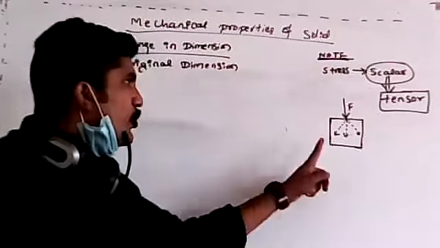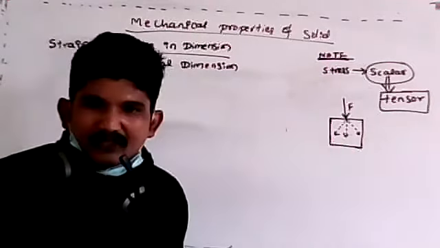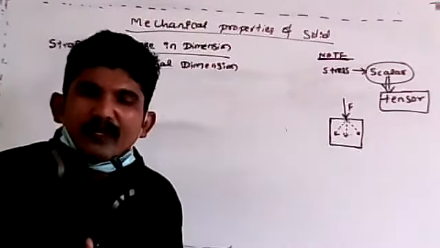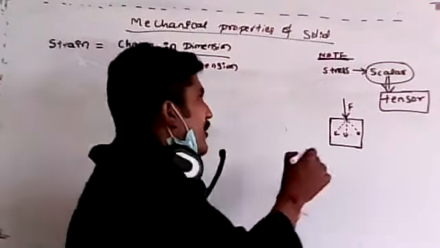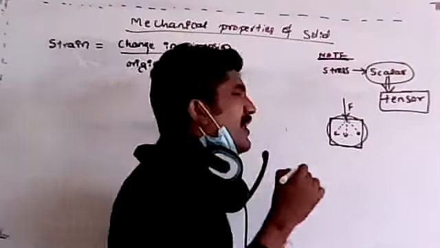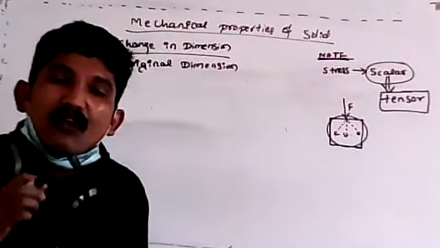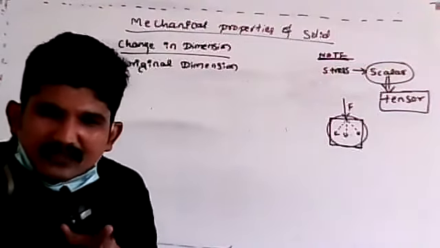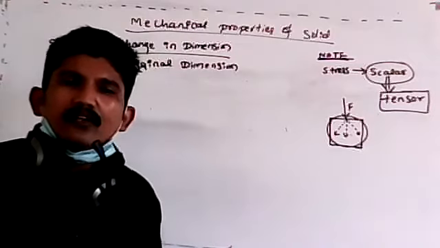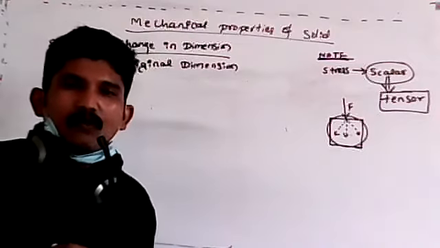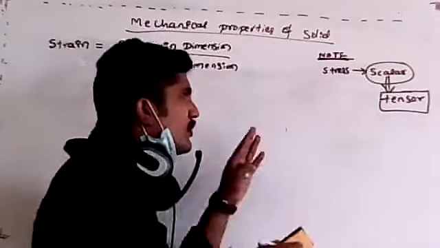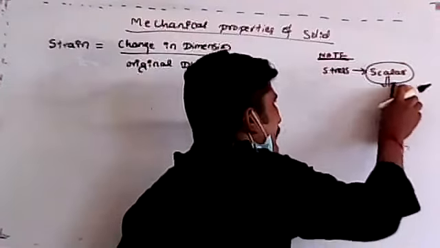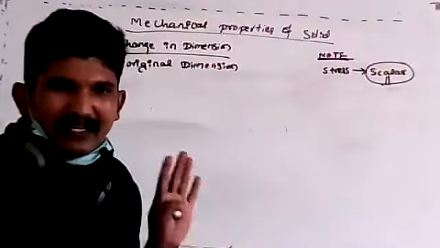But it is showing two to three directions, multiple directions. So we can treat it as a tensor of second order. But in your syllabus, in your book, they mention only scalar quantity. Just keep it in mind, it is a scalar.